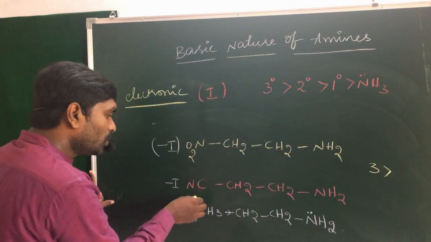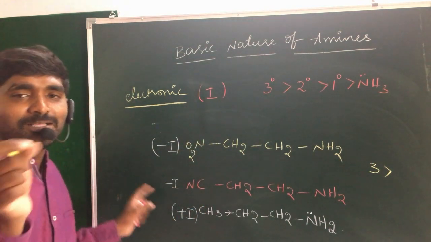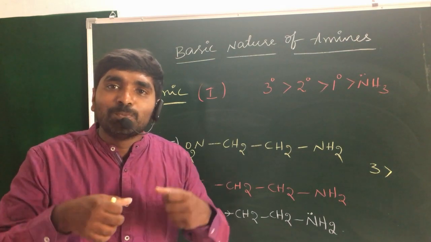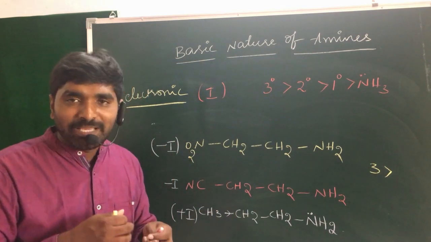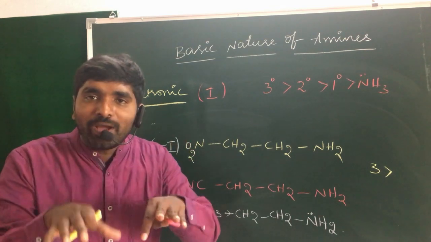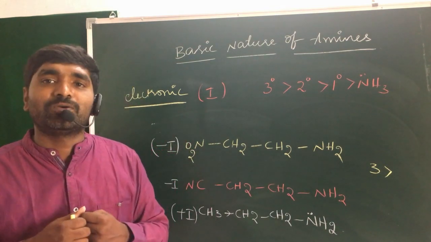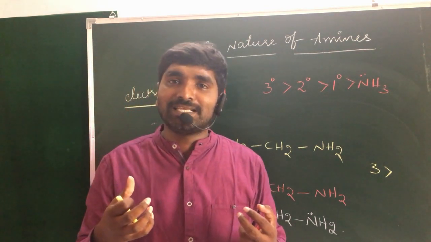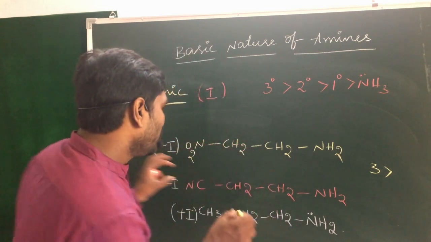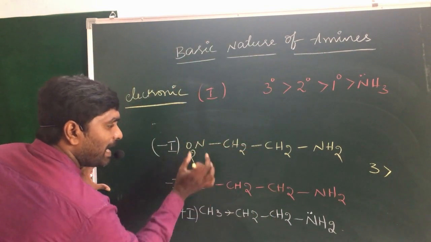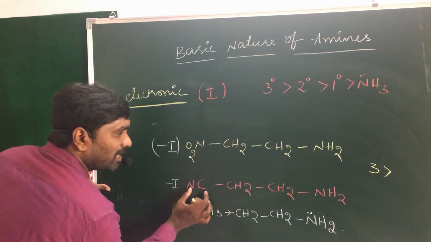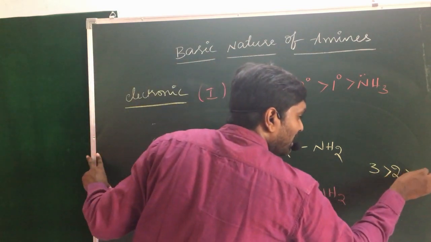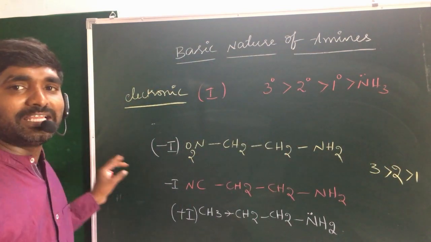After that, 1 and 2. Those two examples contain minus I groups, but the electron withdrawing capacity is more in the case of NO2. Cyanide is a less electron withdrawing group. As electron withdrawing capacity increases, that means minus I increases, basic character decreases. So the less electron withdrawing group is cyanide. Hence, compared with the NO2 group, the second one is more basic in nature. After that, the first one is the least basic in nature.